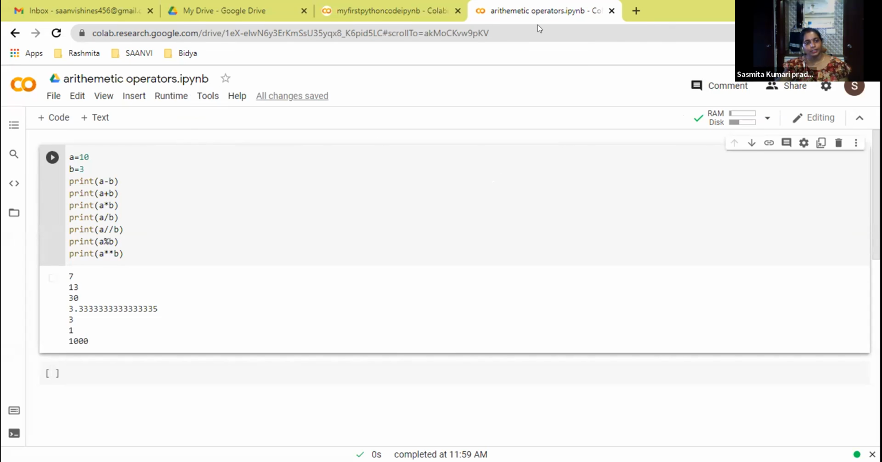You completed. Now you do one thing. In float, write down A is equal to 20.3, B is equal to 4. What is the output you will get? You just tell me.